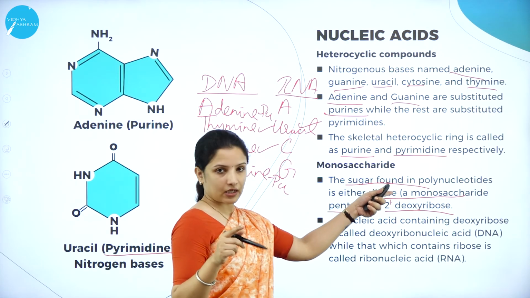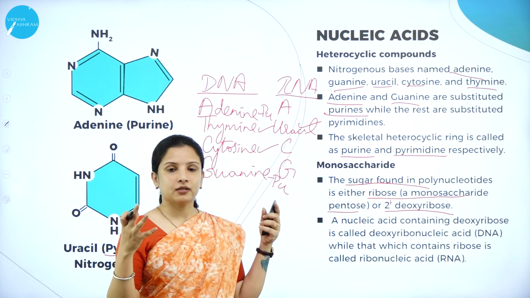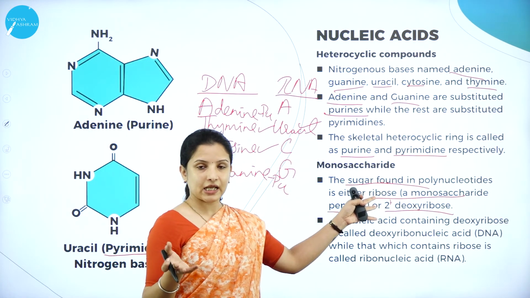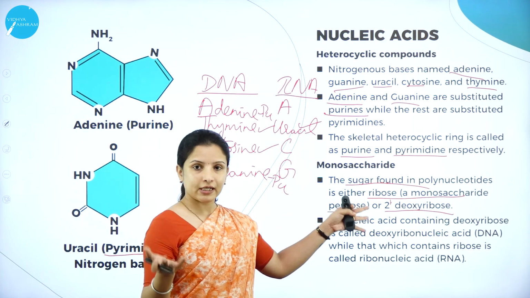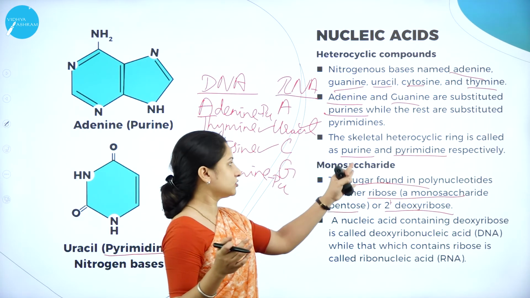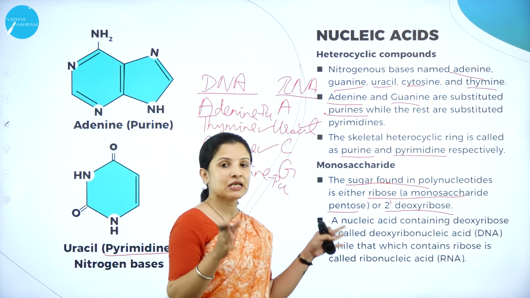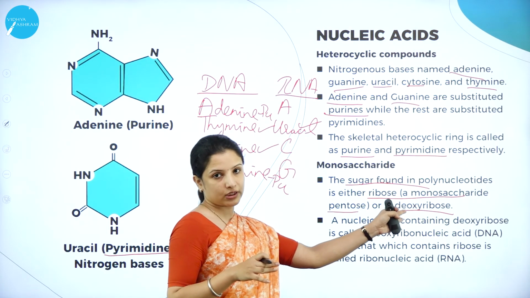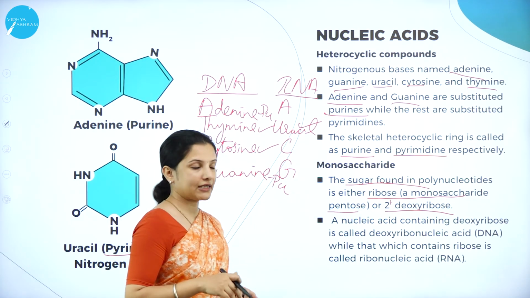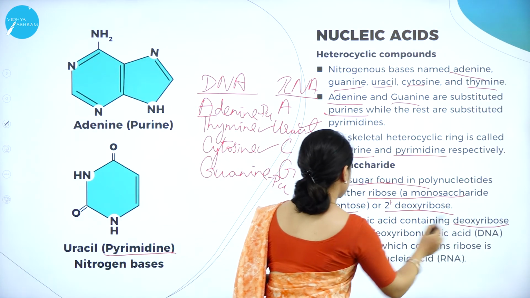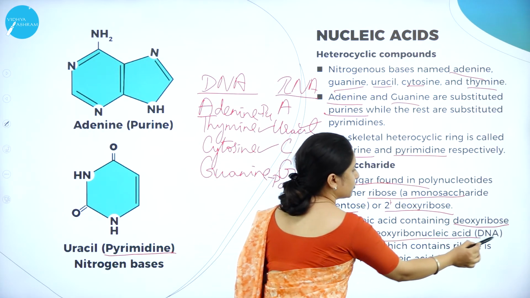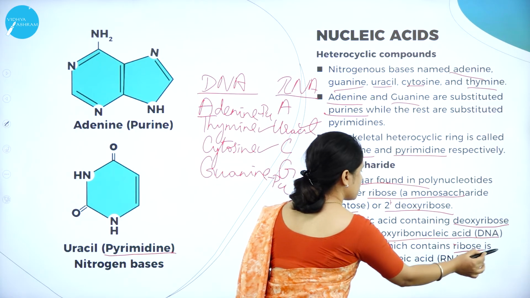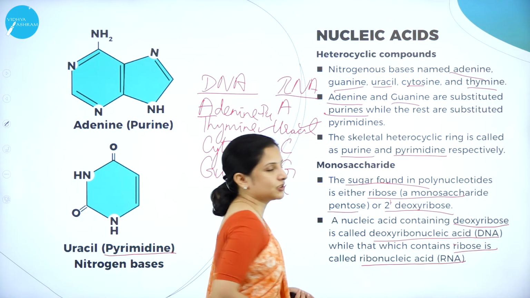Therefore, if it is in the RNA, the adenine will be attached to a ribose sugar, and if it is a DNA, then the adenine will be attached to a deoxyribose sugar. So that is the difference. The monosaccharide unit present in RNA is a ribose sugar, and in DNA it is a 2-deoxyribose sugar. A nucleic acid containing deoxyribose is called the deoxyribonucleic acid, that is the DNA. And that which contains the ribose sugar is called the ribonucleic acid or the RNA.